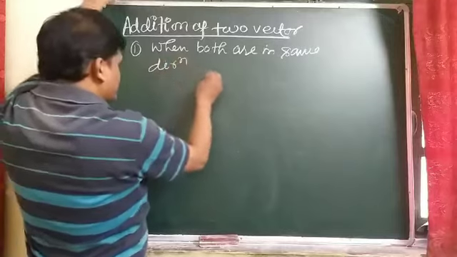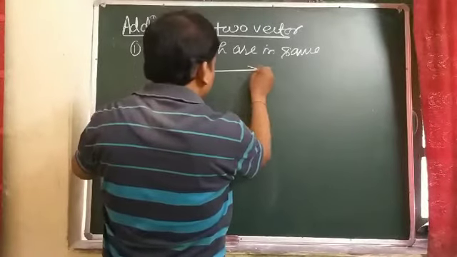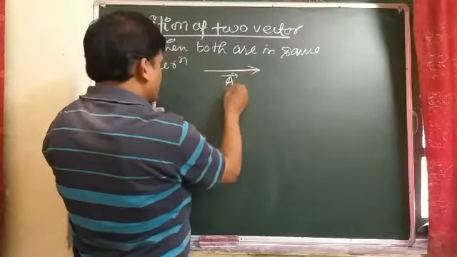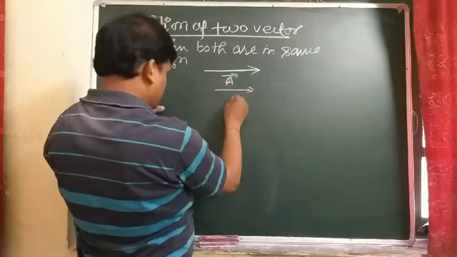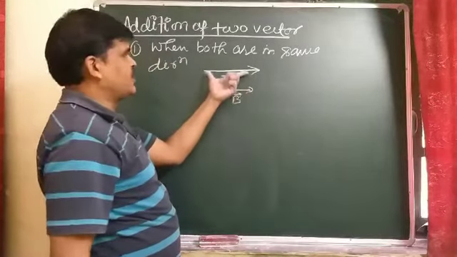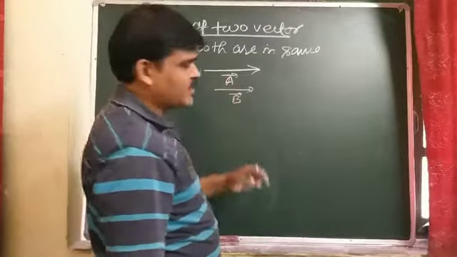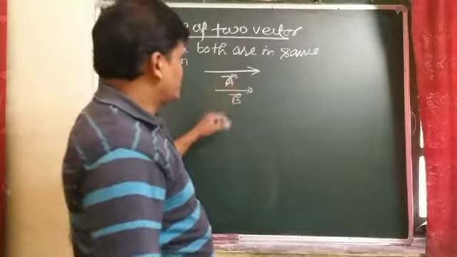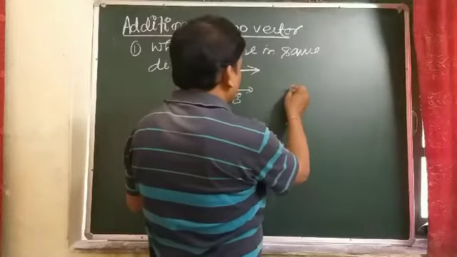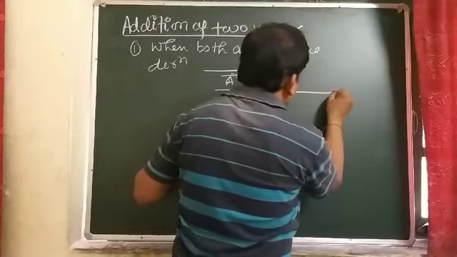Just like that, suppose that vector A is given and vector B is also given. Magnitude is different but direction is the same, and we have to add. So if two vectors are in the same direction, they will be added. So the resultant, this vector, can be added just like that.